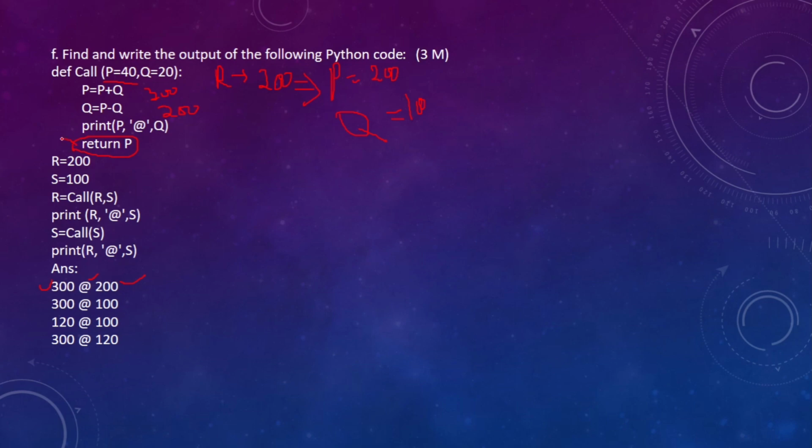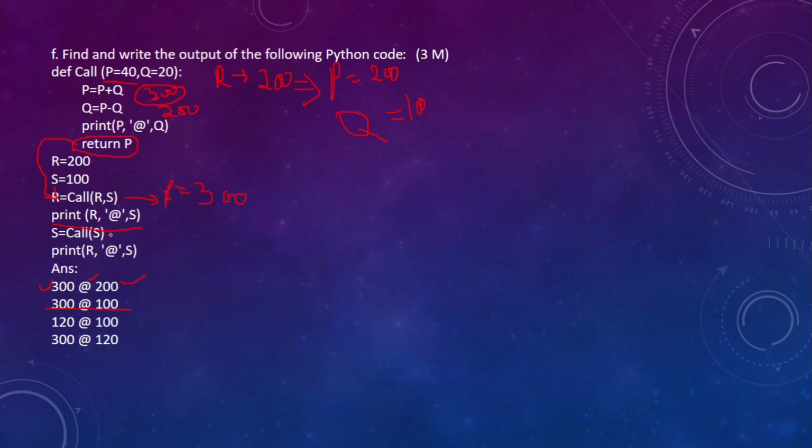And this P value will come to R. Now, what was the value of P inside? The value of P was 300. So, now that means R becomes 300. Again when we print, there is no change in the value of S. So, when we are printing R @ S again, we are getting 300 @ 100.